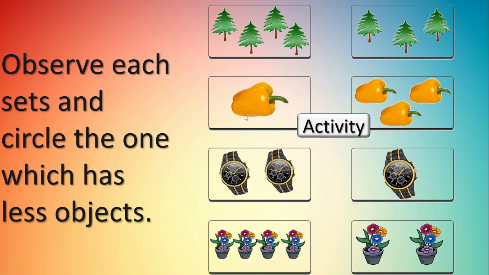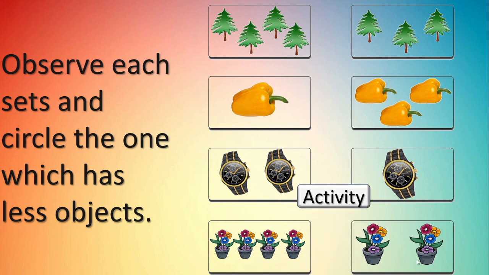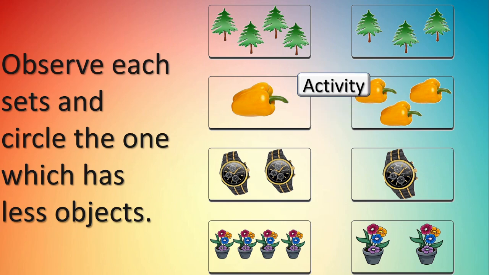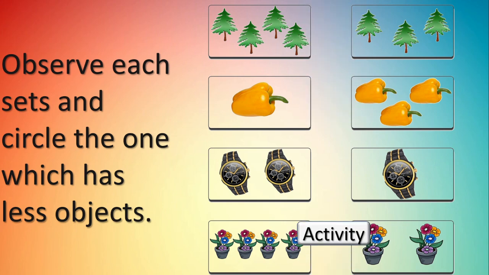Next you can see capsicums in 2 groups, and then you can see wristwatches 2 groups, and at last you can see the flowered plants in 2 groups. Right? You have to observe them carefully, and you have to circle the set which has less objects. This is also activity for you. Please try to do both the activities.